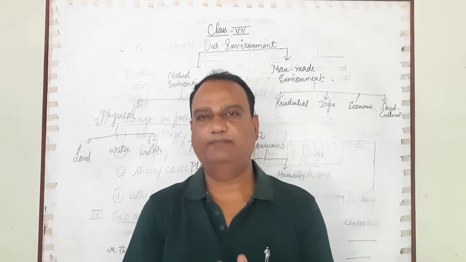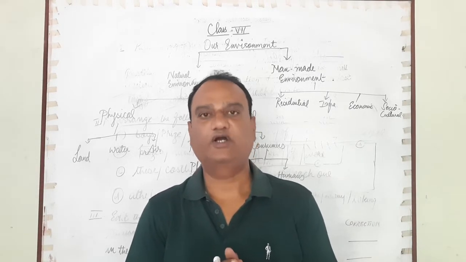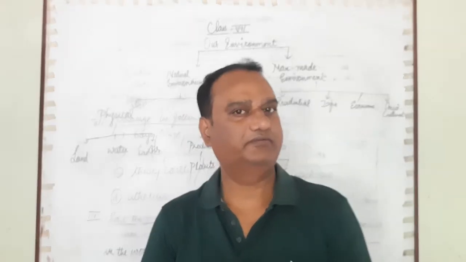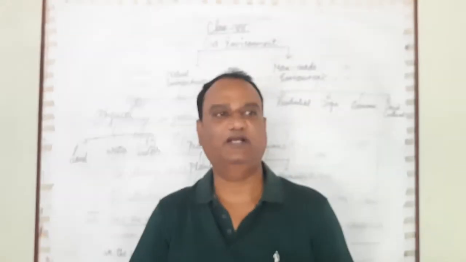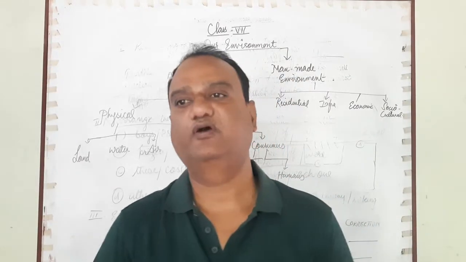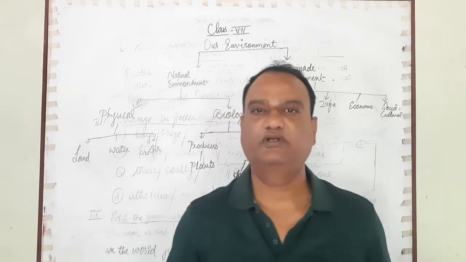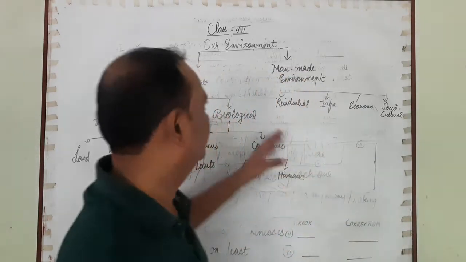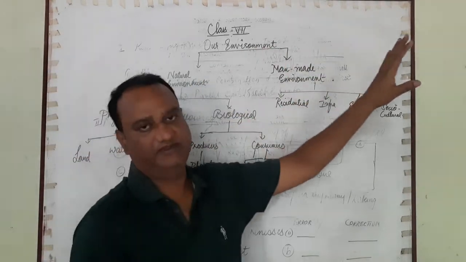When we talk about the geographical conditions, we are talking about the land, soil, air, that is called physical environment. Then we have the animals, plants, kingdoms, everything that we find around ourselves is our environment.